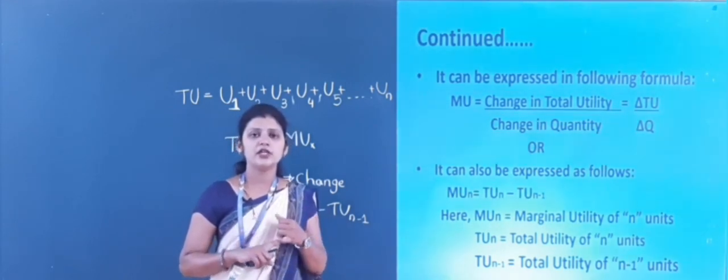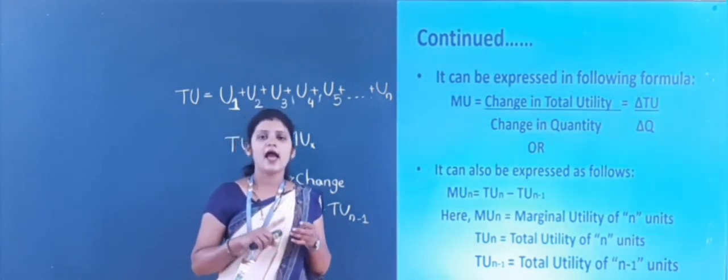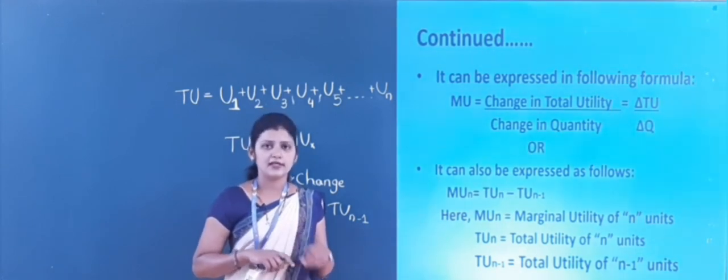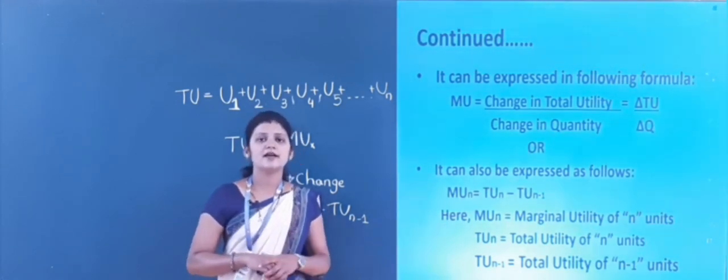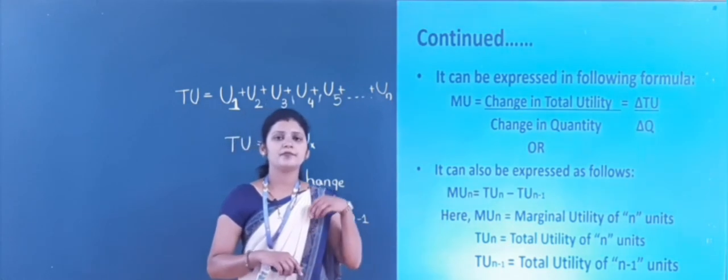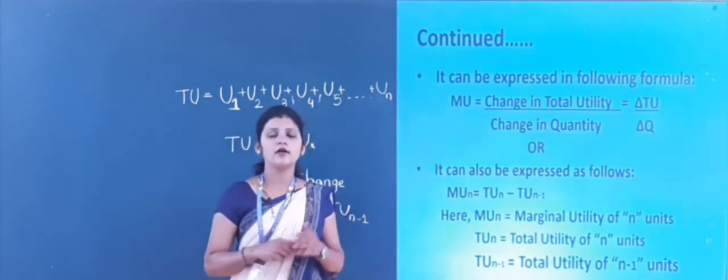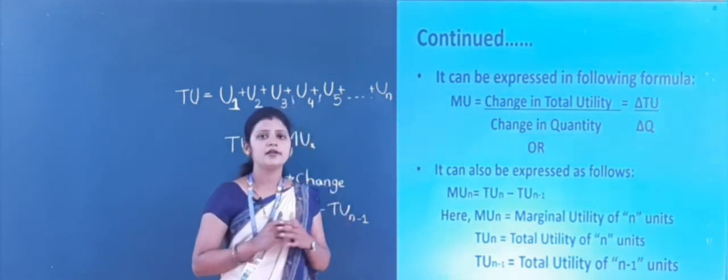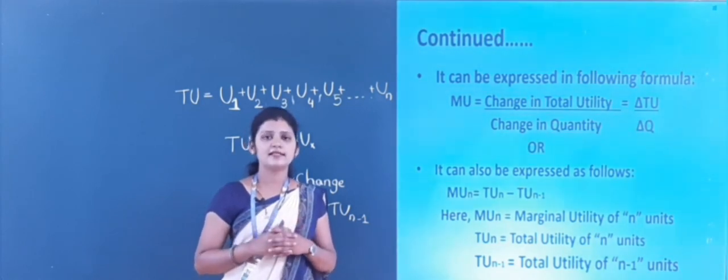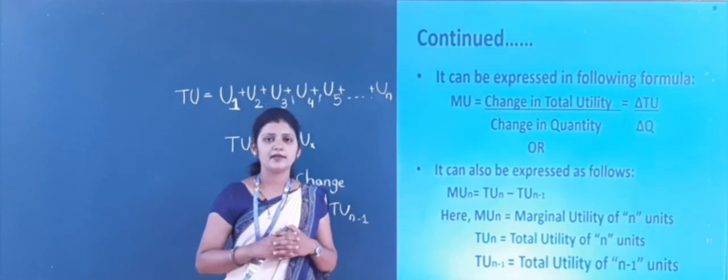This is about the important concepts of cardinal utility analysis. First one is initial utility, total utility and marginal utility, right? And in the next class we will take the very important topic from the cardinal utility analysis, that is the law of diminishing marginal utility.